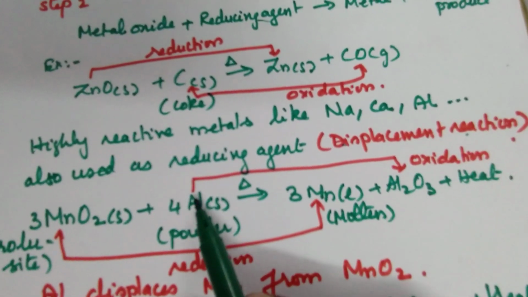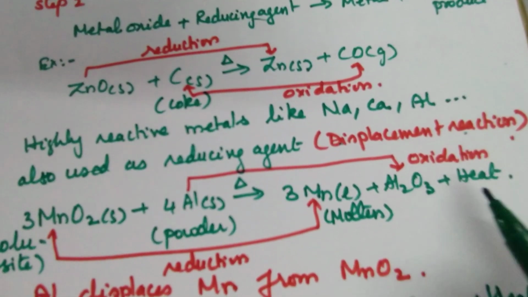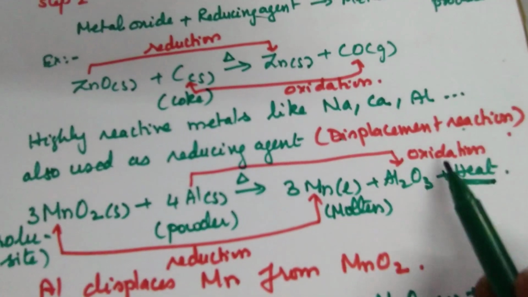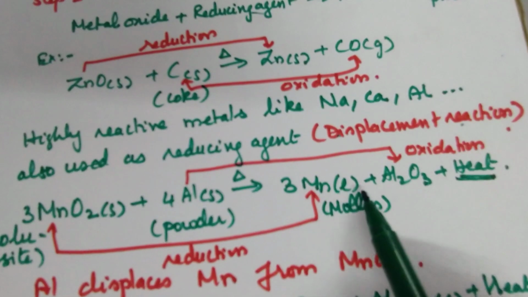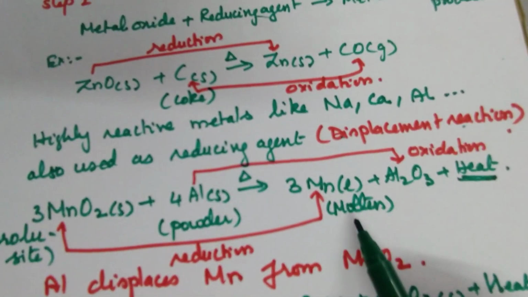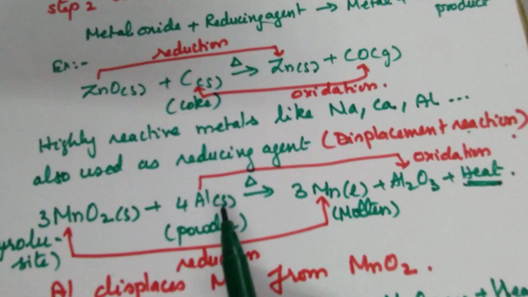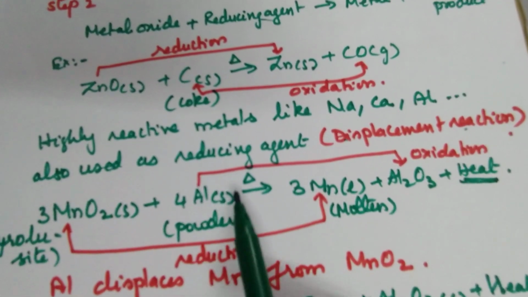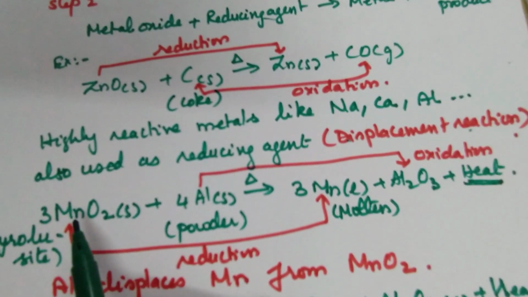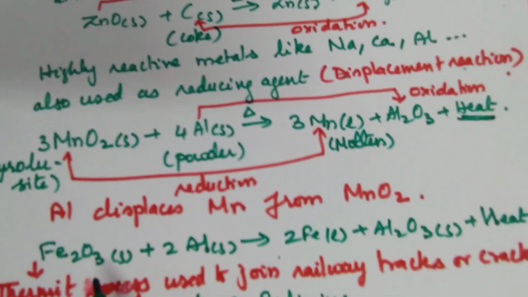Aluminium has to remove the oxygen, so it forms alumina. It is an exothermic process, so a large amount of heat is released, and manganese is in the molten state. So aluminium acts as the reducing agent. Aluminium has displaced manganese from manganese dioxide, so it is a displacement reaction.